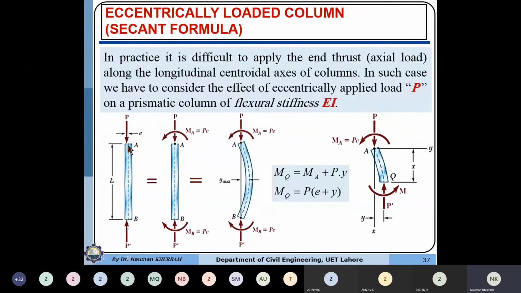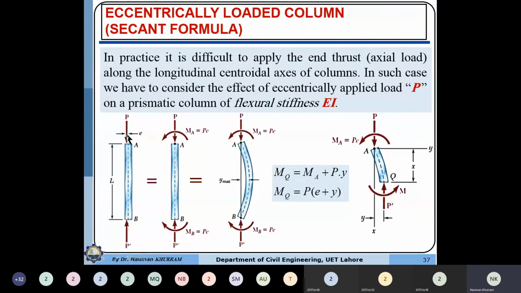The center line is starting from here to here, and the load is not passing through the center line, it is passing through here. This means that the eccentricity is constant throughout the length from A to B. Whatever deflection we obtain from A to B, just subtract the E value from that deflection, and we will have the deflection from point A to B.